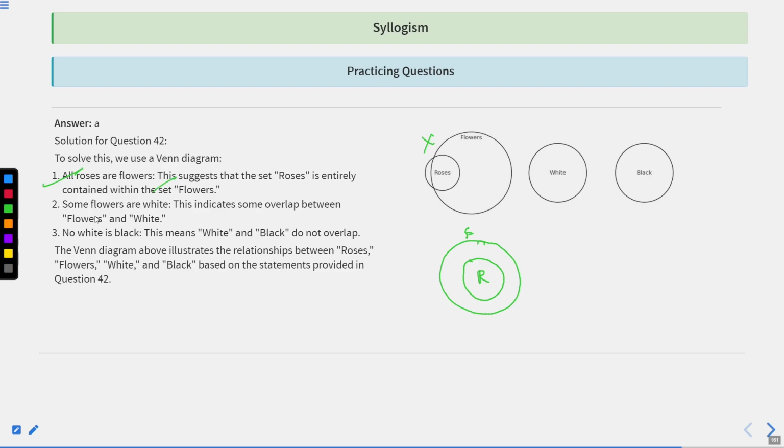as mentioned. Some flowers are white. Some flowers are white, meaning there should be some overlapping between the circle which is representing flowers and the white. This is white.